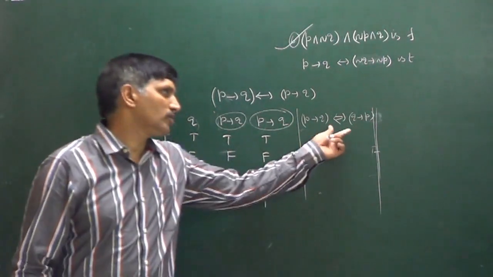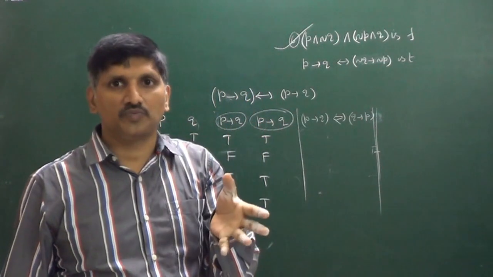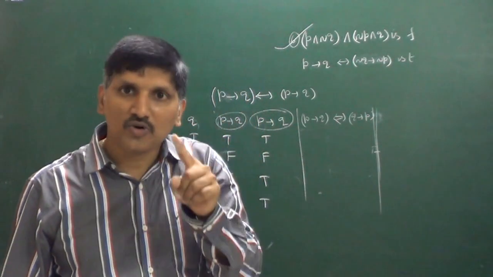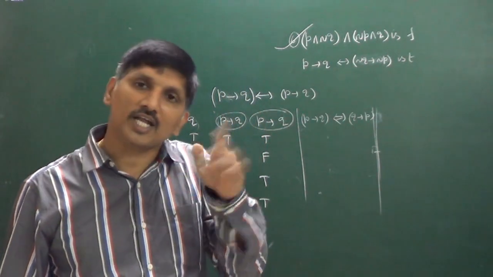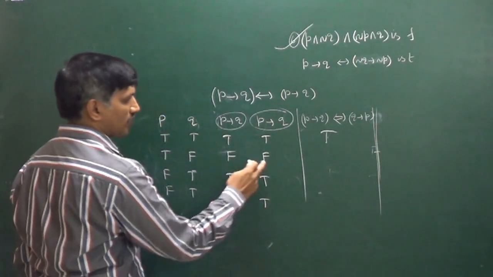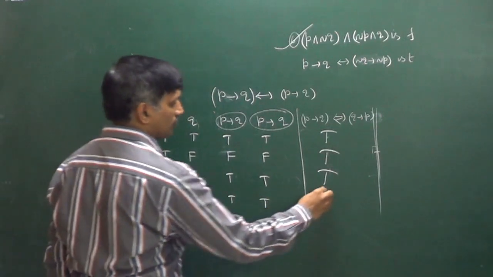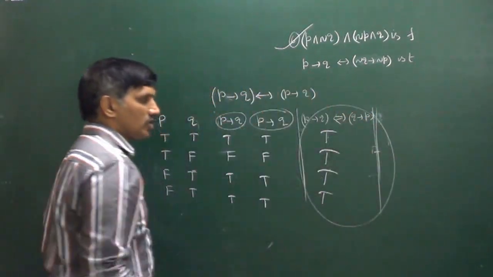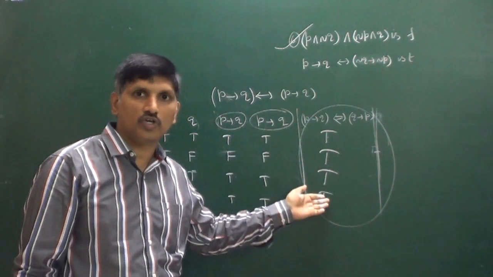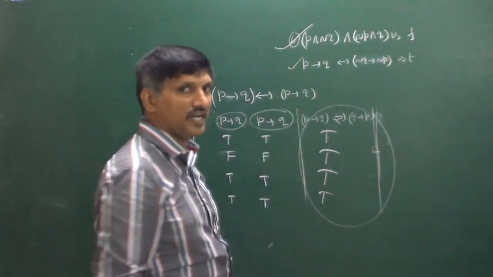You have to know the if and only if truth table. If both are true, it is true. If both are false, then also it is true. So in every row both are the same, and the result is true. Now tell me, is it a tautology or not? For all possibilities we got true only. That's why it is a tautology, and so the second statement is also correct.